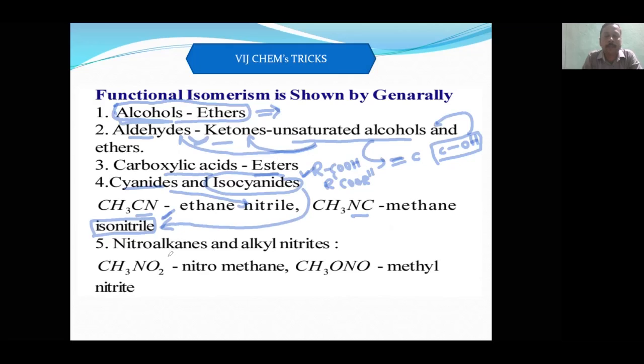Next, nitroalkanes, where the NO2 group is there. And if ONO is there, then nitrites. So these are some pairs of functional groups which can show isomerism among themselves. Like carboxylic acid, we cannot write its isomer as a ketone, because there will be some difference in the molecular formula. I think it is clear to you.